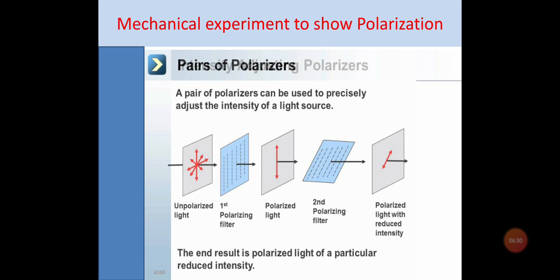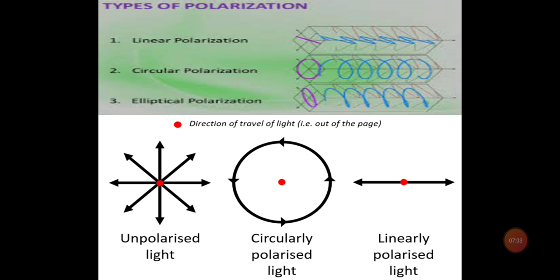This is the mechanical experiment to show the polarization I have just talked about. If I use a pair of polarizers, first polarizing filter, second polarizing filter, and put them in this position as shown in this figure, then we will get the polarized light with reduced intensity. In order to get the maximum intensity, we need to keep polarizing filter 1 and polarizing filter 2 with their planes parallel to each other. And for getting the minimum intensity, we should keep them in such a way that their planes are perpendicular to each other.